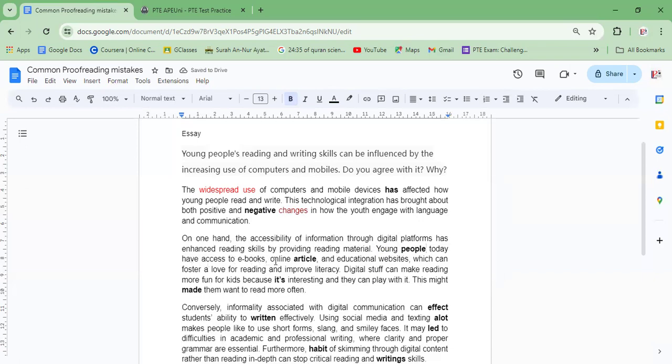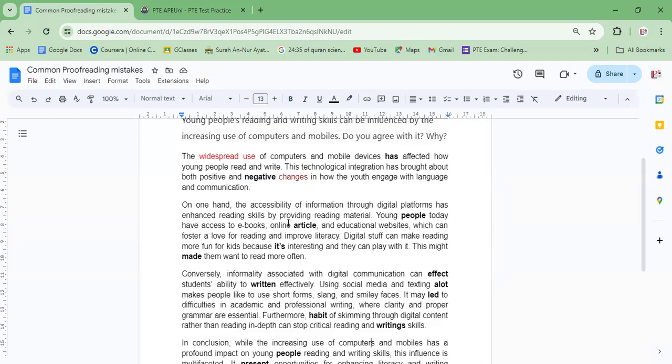Have access to ebooks, online article, and educational websites. So what is the mistake here? Why is this word highlighted? We can see ebooks, and on the other side, we can see websites. So article should be changed to articles to match the plural form of the other two elements mentioned here. The other two elements are ebooks and websites, so plural. So we are going to make this plural as well. Whenever you list something, try to keep the same singular or plural form, and it is better to keep them plural if possible.